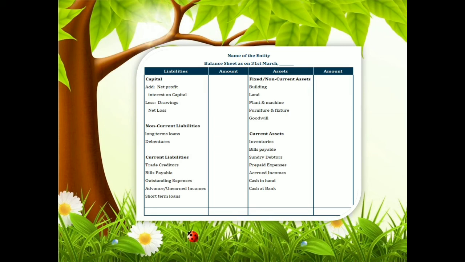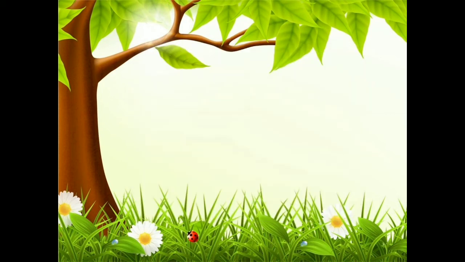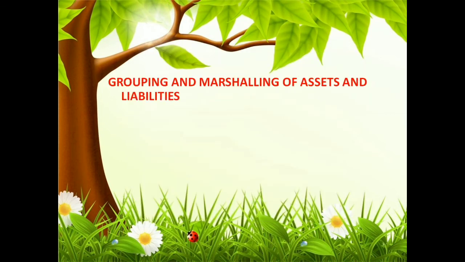Then fictitious assets will also be part of current assets. There are also non-current assets, that is goodwill, patent rights, copyright, etc. They will also be on the asset side of that particular account. So once you are preparing the balance sheet, both the liability side and the asset side of the account are equal.